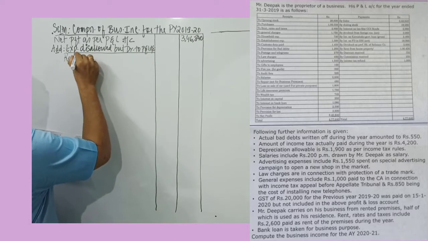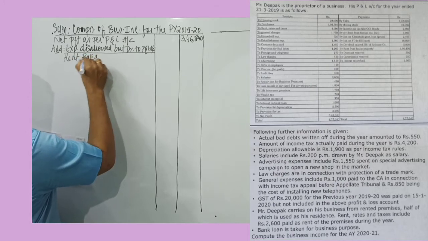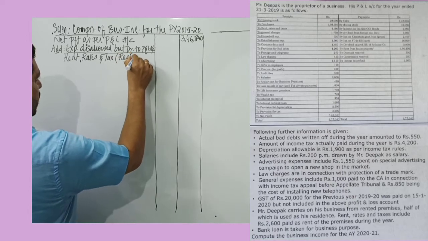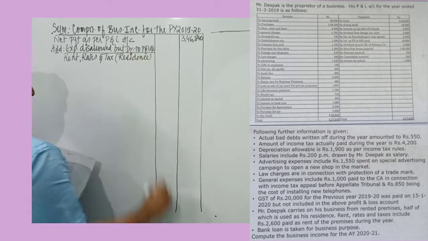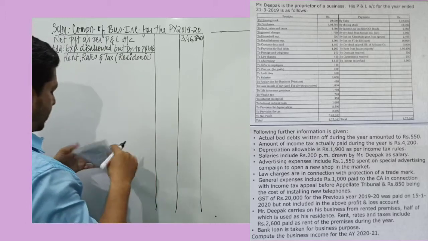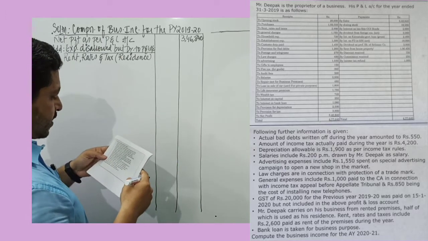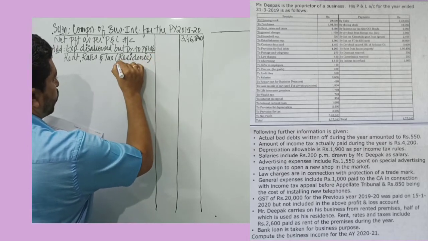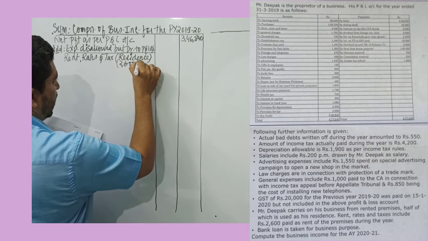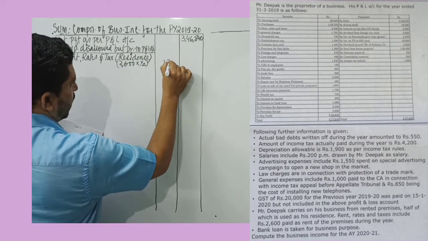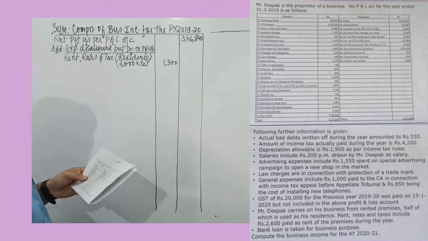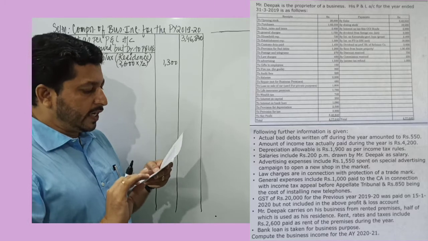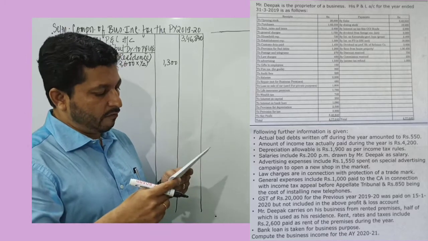So I can record over here rent rates and taxes. In bracket I can write residence. Business related is a business expense, but residence related is not a business expense, and it's given the rent rates and taxes is 2,600 and it's given half of the house. So half of 2,600. So 2,600 into half. So 1,300 must be added back to profit because it is not a business expense. That's his personal expense.